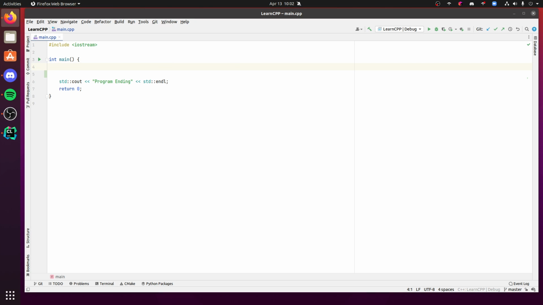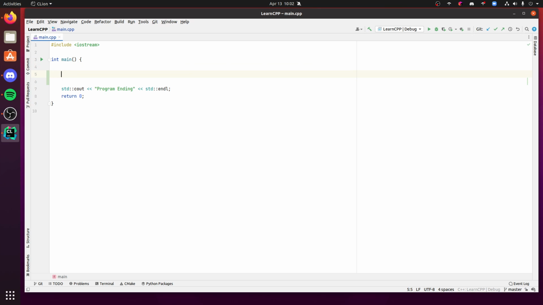So, what are variables? Variables are containers, basically. You can think of them kind of like little boxes, and their whole purpose is to contain a value. So, let's just make one. The first one we'll talk about is an integer. Integers are whole numbers, and they can be positive and negative.